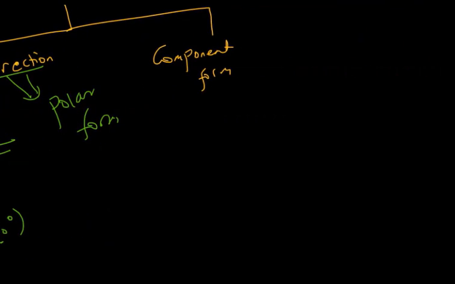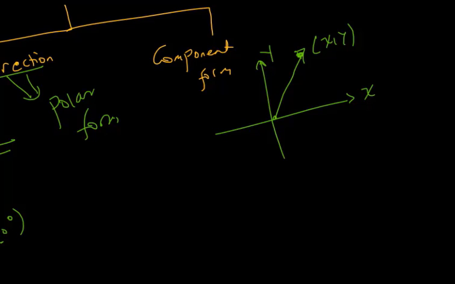The other one is component form. If this is x and y, the vector has two components. Let the x component be a and the y component be b. So we can represent this vector by its components.